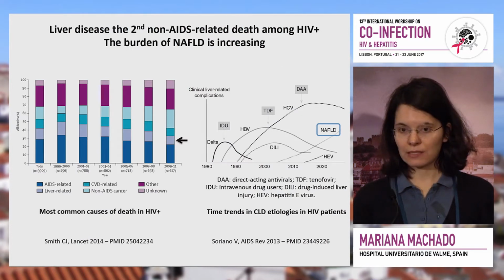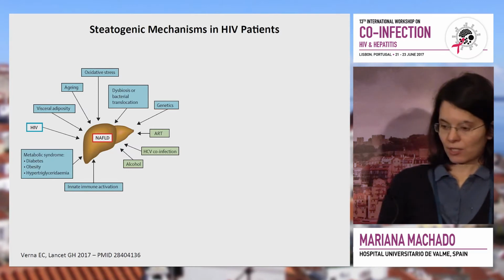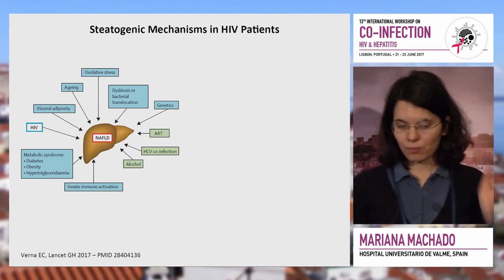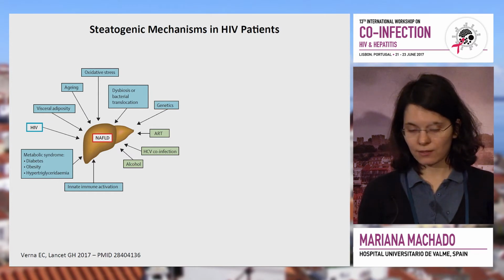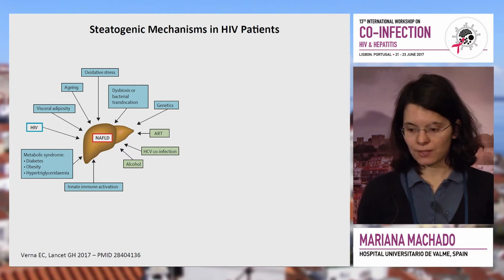We know that liver disease is the second non-AIDS-related cause of death among patients with HIV, and we know that the burden of NAFLD is increasing with the increase of the metabolic syndrome and with the advent of highly efficient therapies for viral hepatitis. What are the steatogenic mechanisms in HIV patients? So, as in the general population, the metabolic factors are the most important ones, so diabetes, obesity, hypertriglyceridemia, visceral adiposity.